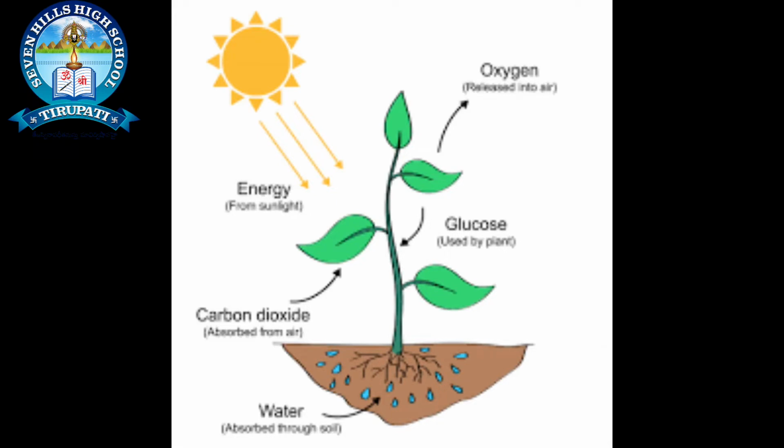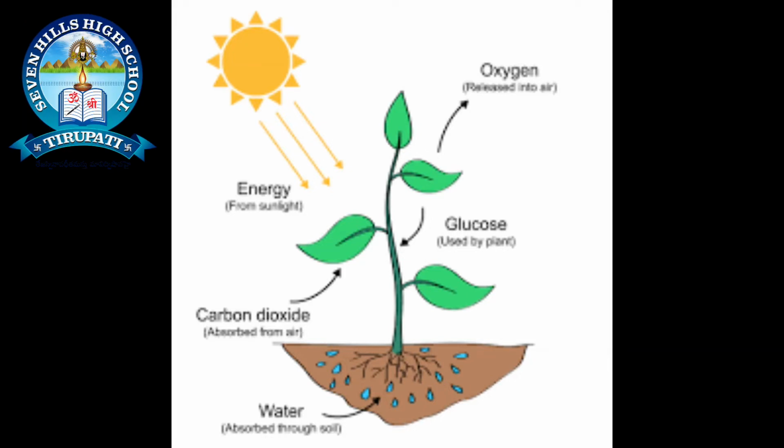Now we are going to study the importance of water in photosynthesis. We have already studied this in the lower classes. One of the scientists, Van Helmont, found that water is essential for photosynthesis.